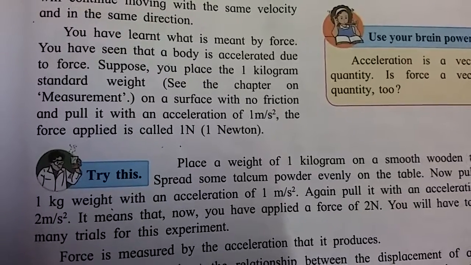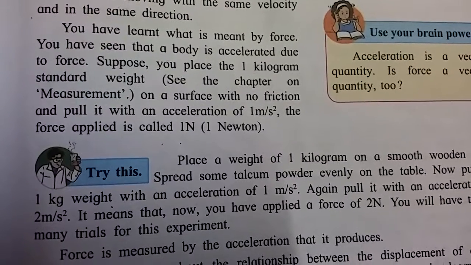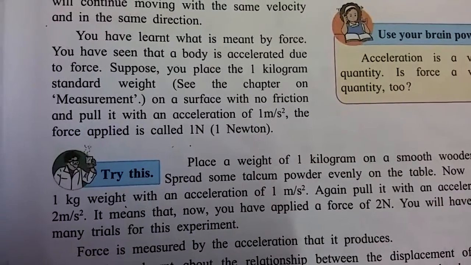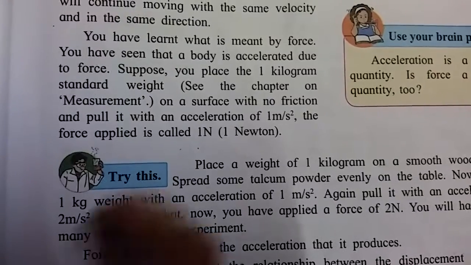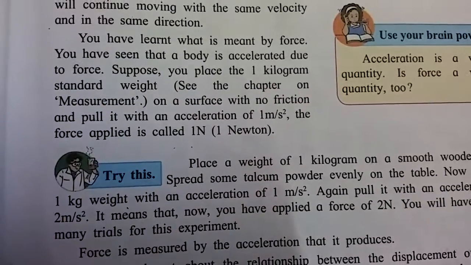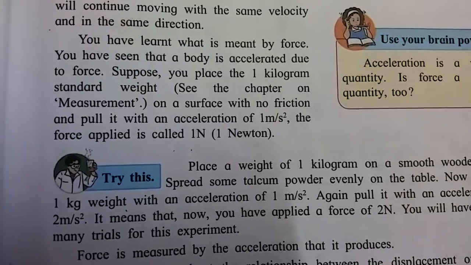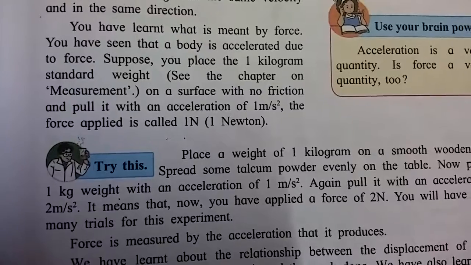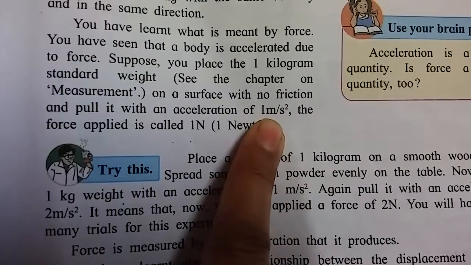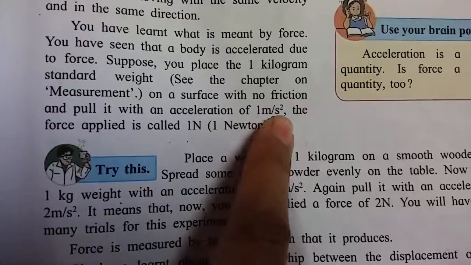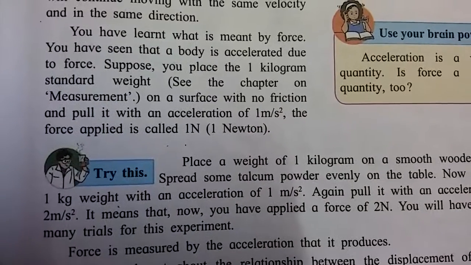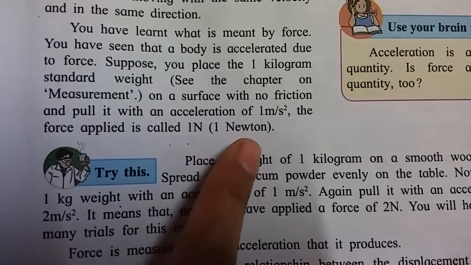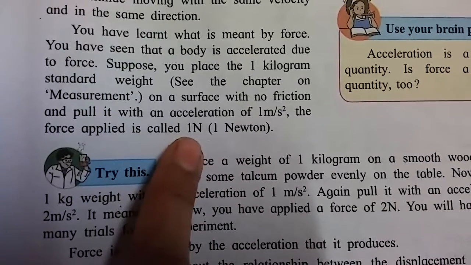Suppose you place a 1 kilogram standard weight. See the chapter on measurement, where we will see this in detail. You place a 1 kilogram standard weight on a surface with no friction and pull it with an acceleration of 1 meter per second square. The force applied is 1 Newton. 1 N, where capital N is the symbol of Newton.